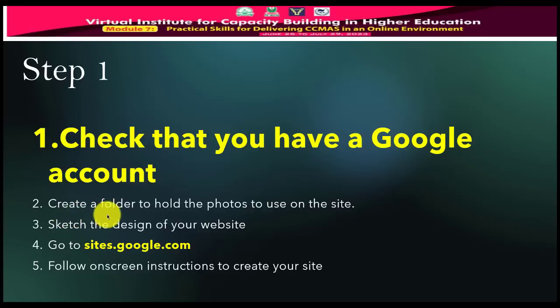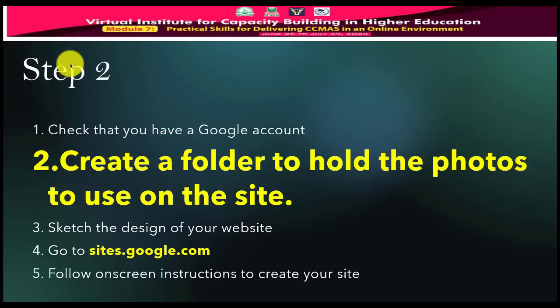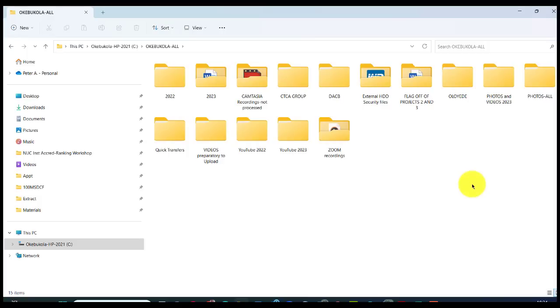Okay, then create a folder. The next step 2, yeah, create a folder to hold photos to use on this site. How do we implement that step? It goes like this. We are going to get some photos that we'll use on the site. Okay, which photos? Just 2 photos we're asking for practical 1. One photo of your university and the other your own personal photo. So how do we get that done?